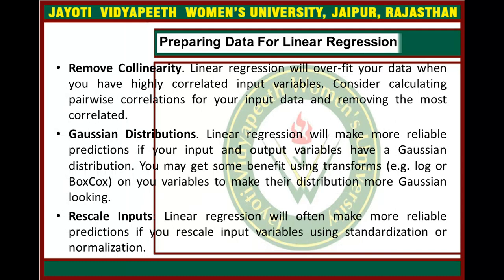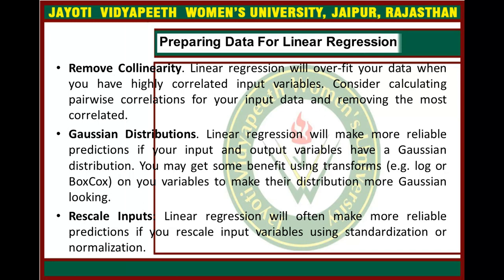The next is removing collinearity. Linear regression will overfit your data when you have highly correlated input variables. Consider calculating pairwise correlation for your input data and removing the most correlated. Next is the Gaussian distribution.